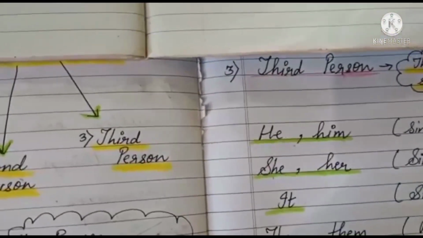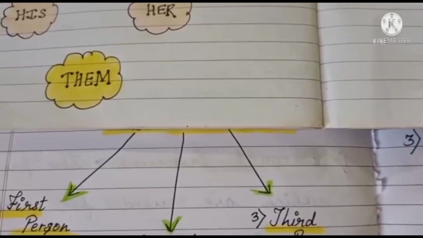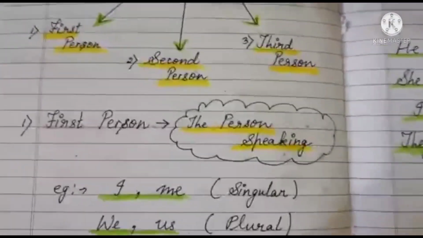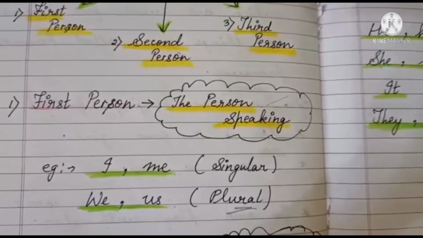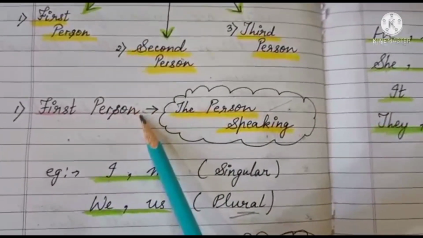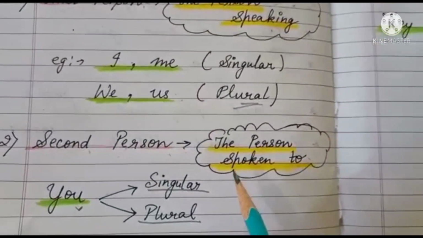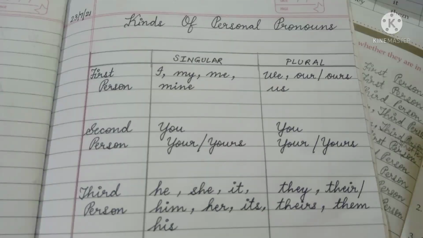One more example I am giving you. Suppose I say, I am playing cricket. So here I is a pronoun. Yes. But which person is that? I is your first person pronoun. Another example I am giving you. You are a good child. अभी you क्या हो गया? Which person? Second person.